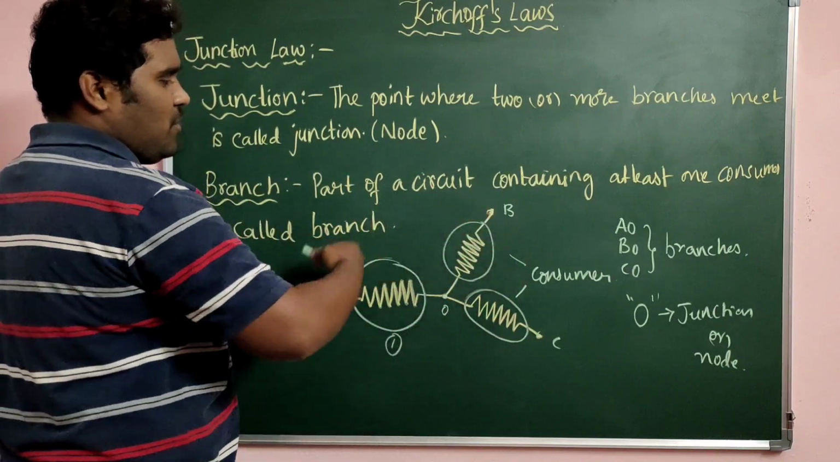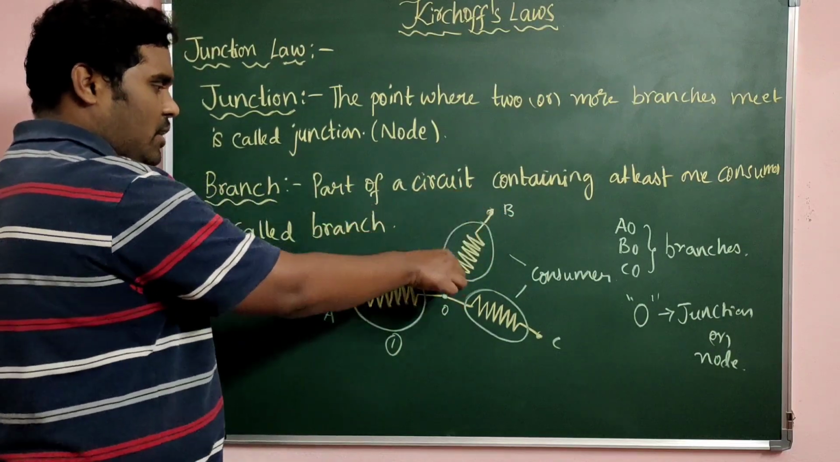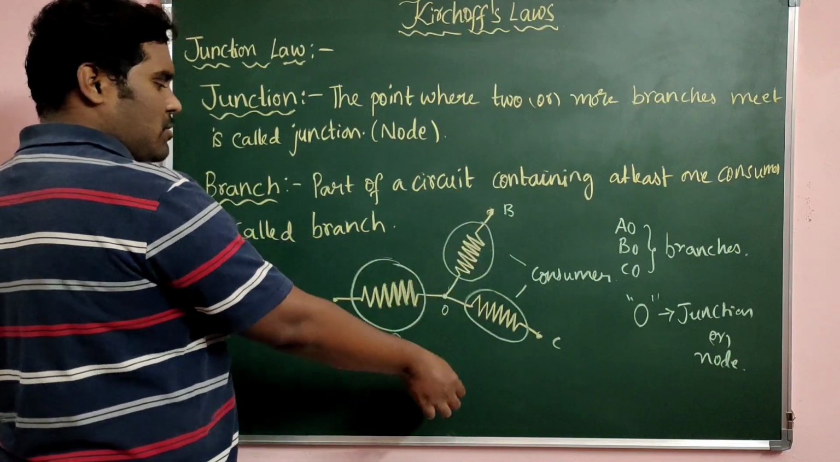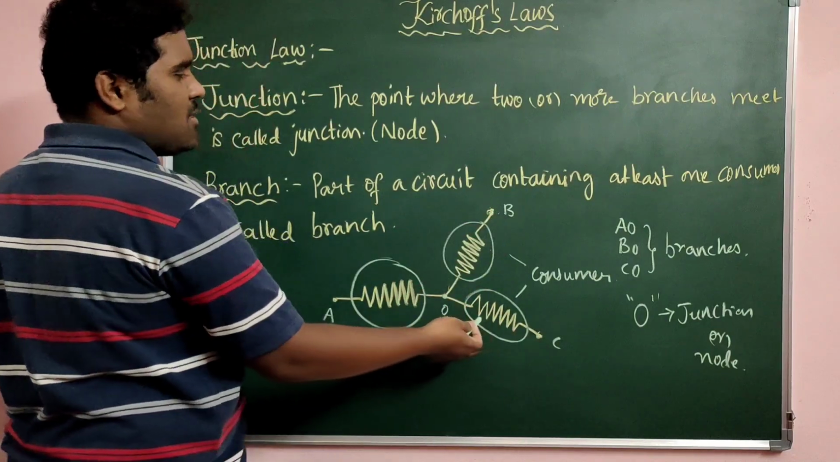So assume this is the full circuit. A part of the circuit, that is nothing but this one, containing at least one consumer. So one consumer is there, right? So AO or BO or CO is called a branch.